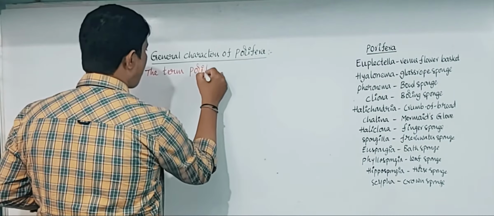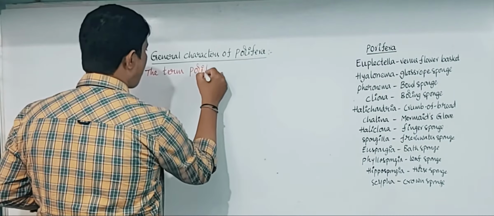And Haliclona, that is finger sponge. Spongilla, freshwater sponge. Euspongia, bath sponges. And Phyllospongia, leaf sponge. Hippospongia, horse sponge. And Scypha, crown sponge.